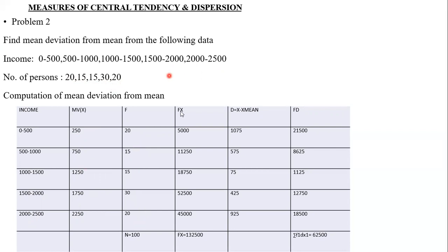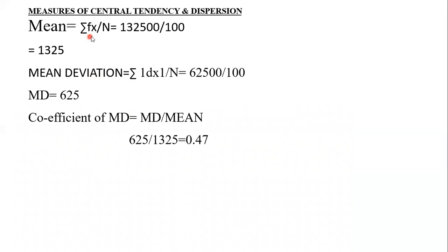Okay. So we have to do f into x. This is f, this is x. Fx we have to do. So sigma fx is 132,500. So 132,500 divided by n. We get x mean. See here, sigma fx by n, 132,500 by 100, 1,325. We get the mean.